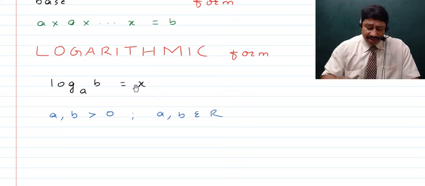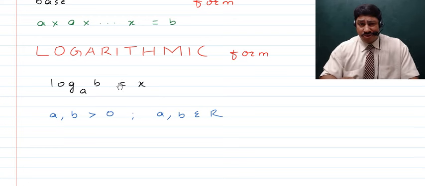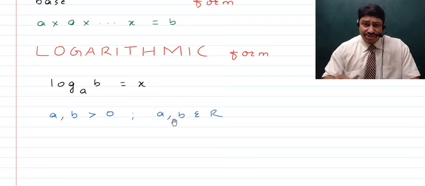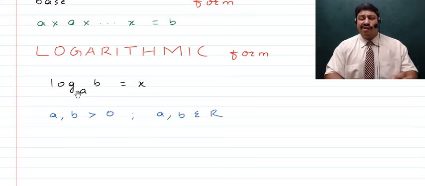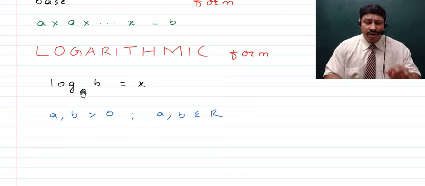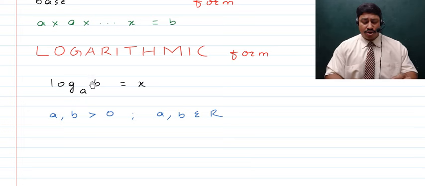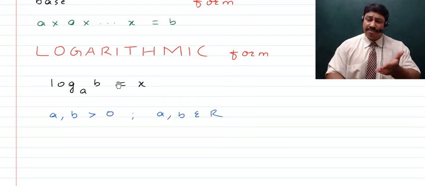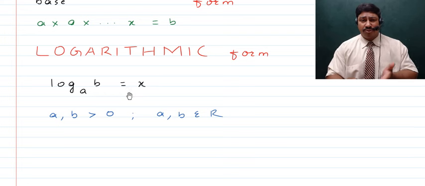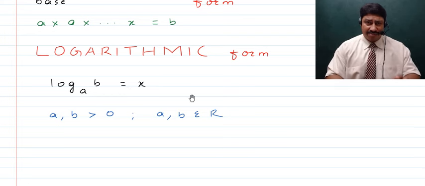Now, children, here there are two things which are very, very important. If you talk about a and b, both of these have to be positive, and a and b can be from the set of real numbers, or in other words, they can be either rational or irrational. Here, log of a positive number is only what you find out. So whenever you talk about this b, this is log of whatever number you are to find out, and that always has to be positive, and the base also has to be positive. This is what is meant by it.